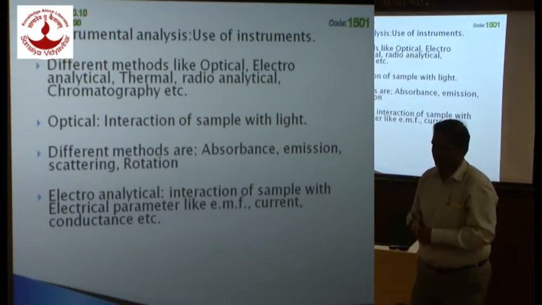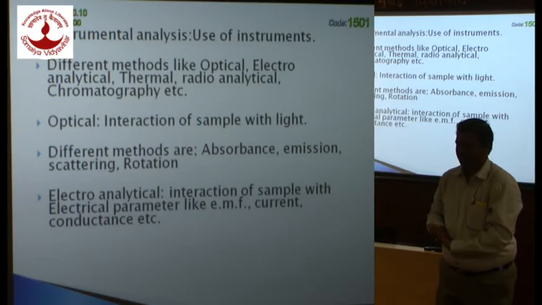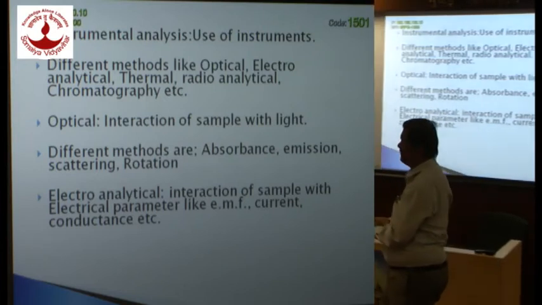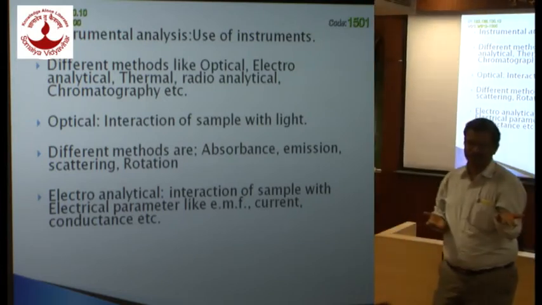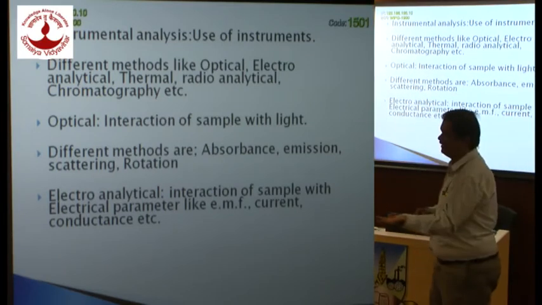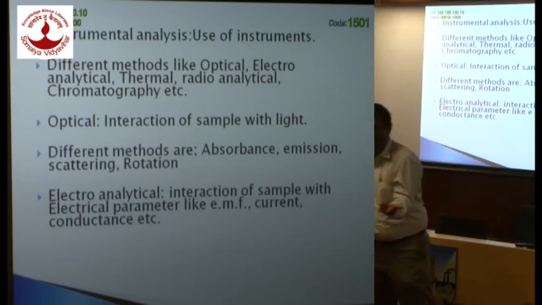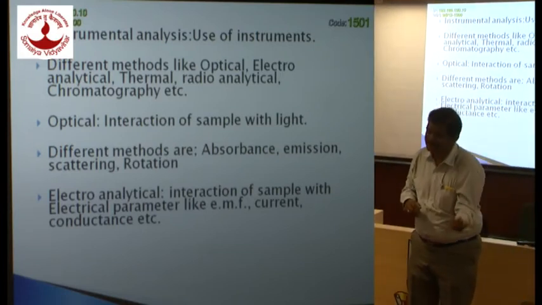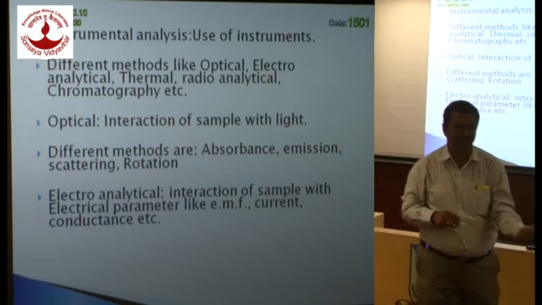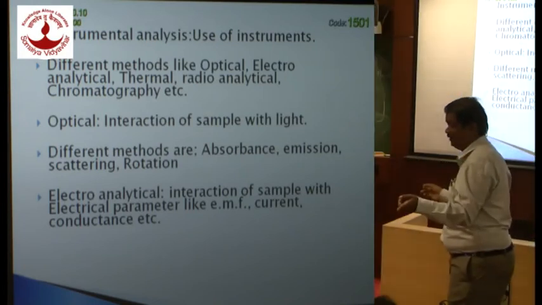Let us first take absorbance. I have a sample, I focus light, and it has got absorbed. So which methods generally come to our mind when we talk about absorbance methods? UV visible, we are the first. UV visible spectroscopy. NMR, again it is an absorbance method. And AAS, atomic absorption spectroscopy. All these are absorption methods, and each will give you different information.